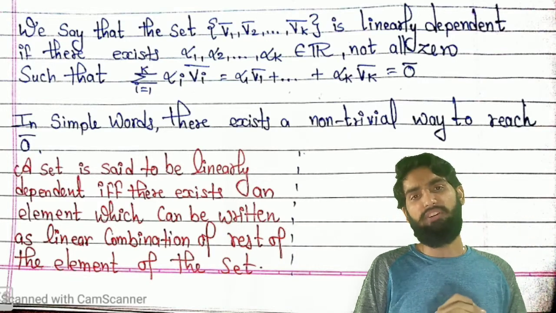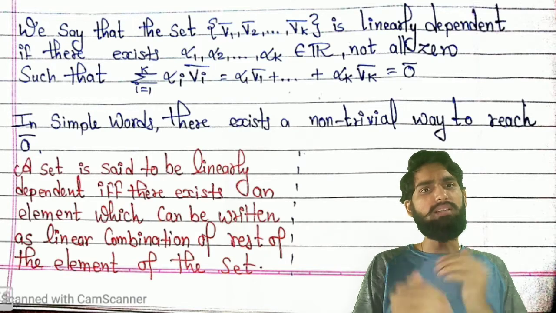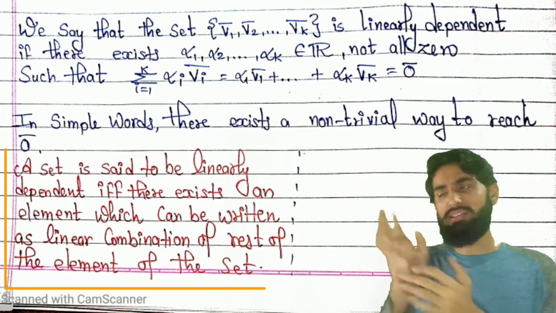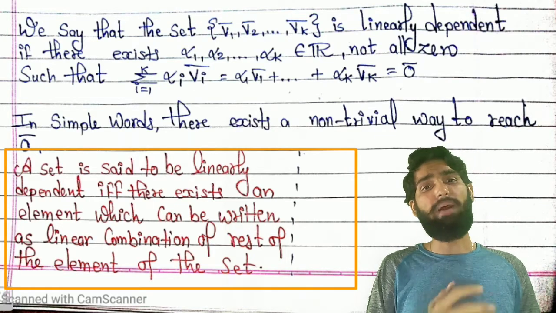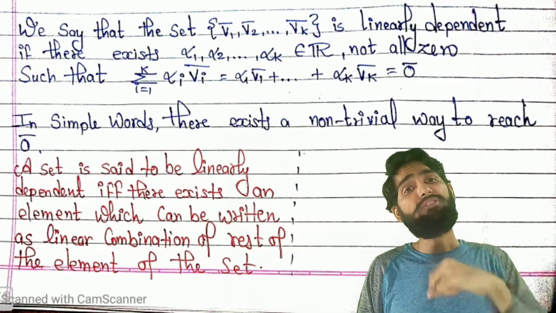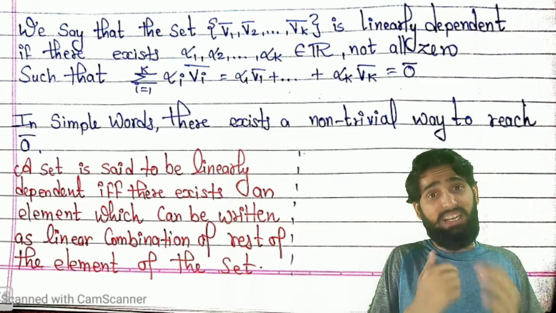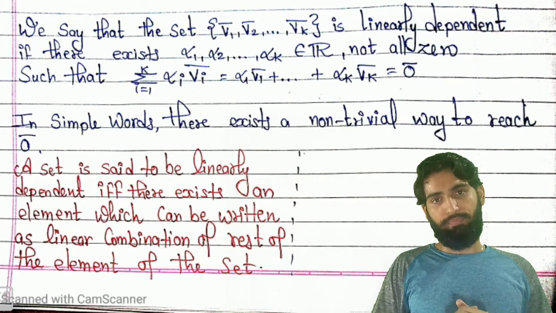Today we are learning the definition of a linearly dependent set. Let us combine these together. A set is said to be linearly dependent if and only if there exists an element from that set which is linearly dependent on the rest of the elements.